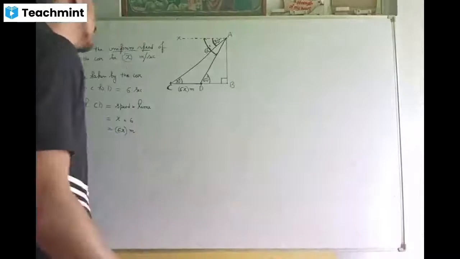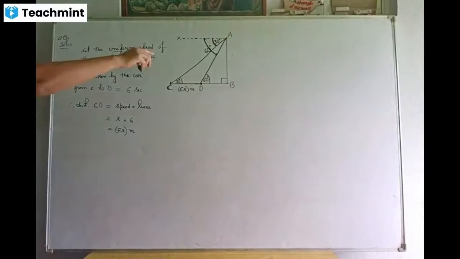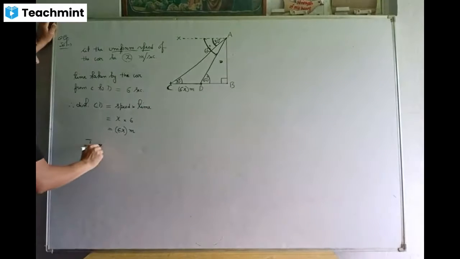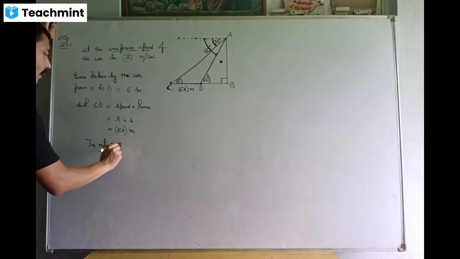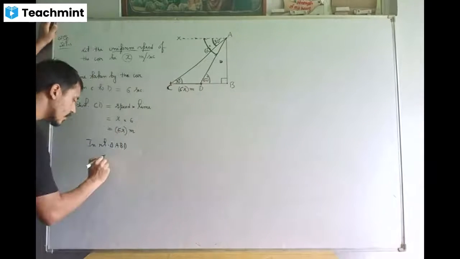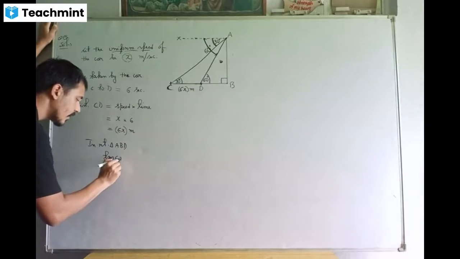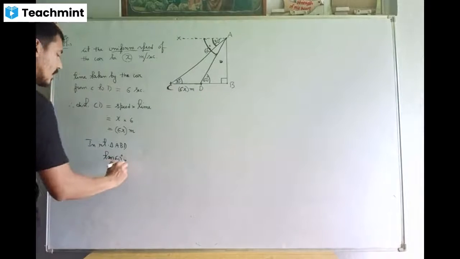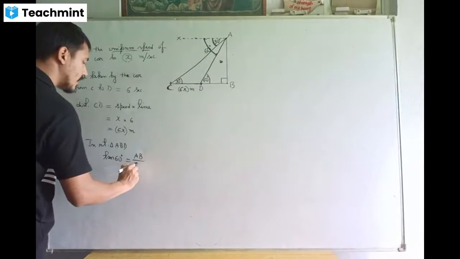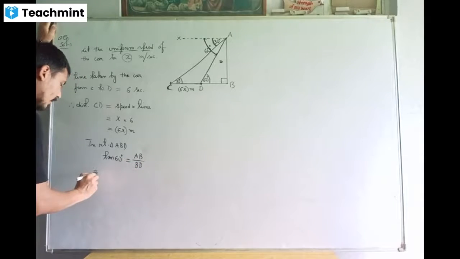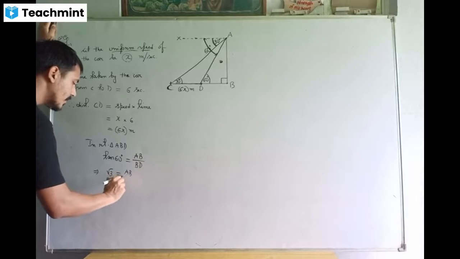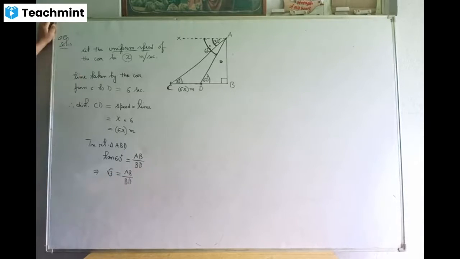Okay. So I'm going to start with a smaller right triangle. This is your smaller right triangle. In right triangle ABD, theta angle is 60 degree. So tan theta means opposite side upon the adjacent side. Now tan 60 is square root of 3. AB is unknown. Distance BD is also unknown.